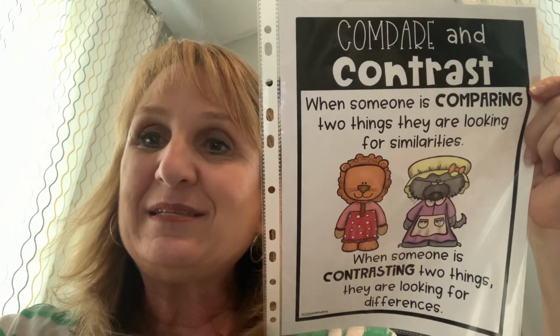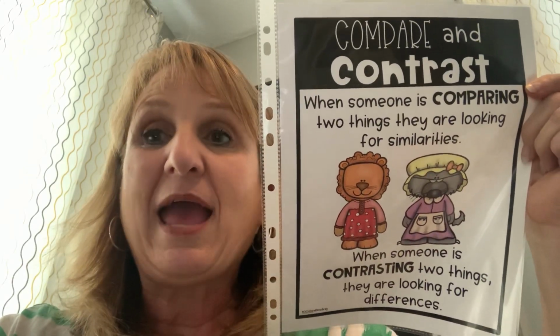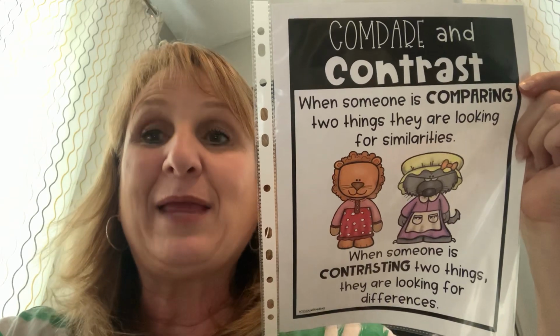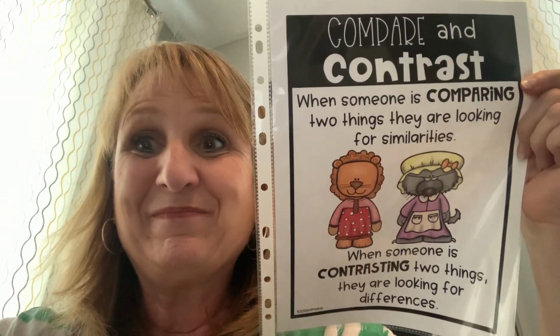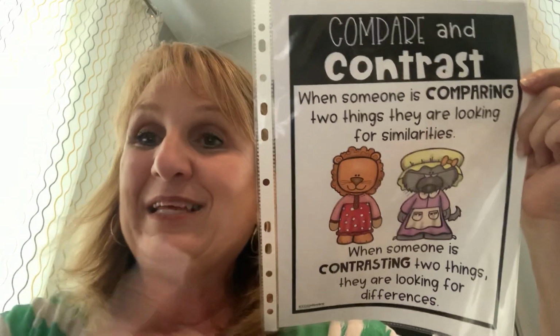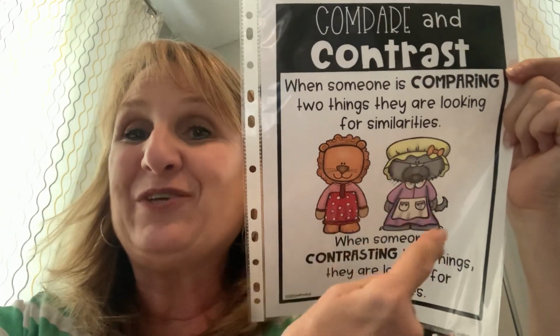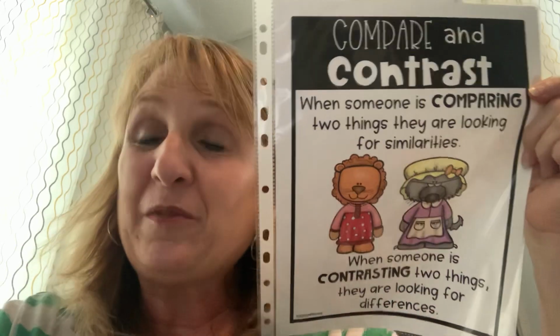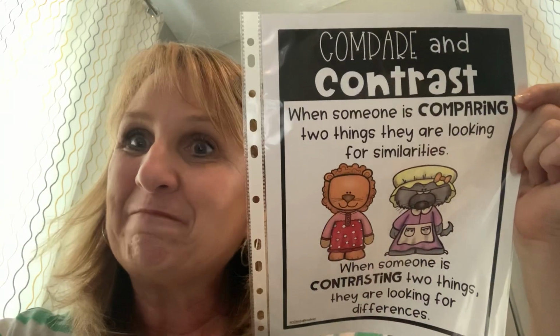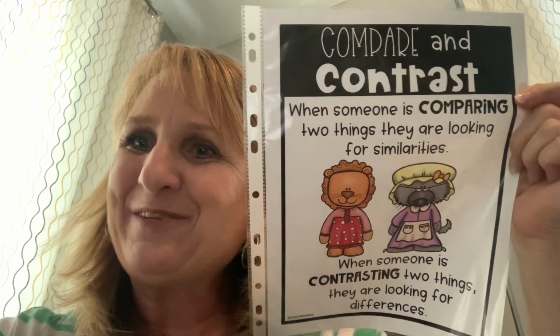I noticed that both stories had a little girl named Little Red. Did you think of that one? Little Red and the Very Hungry Lion and Little Red Riding Hood. So both of the little girls were named Little Red. Good. Did you think of that one too?